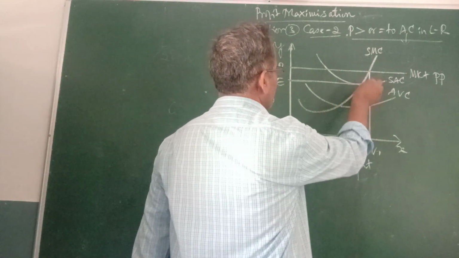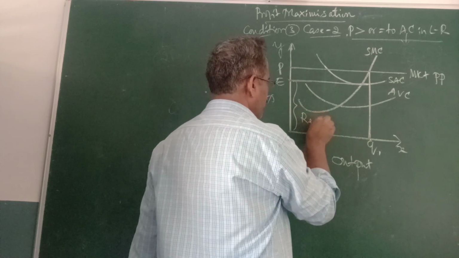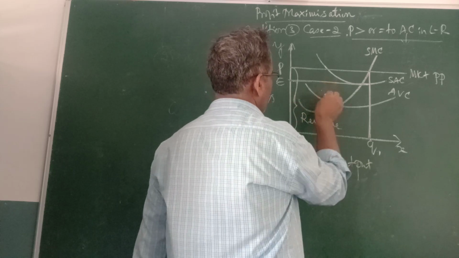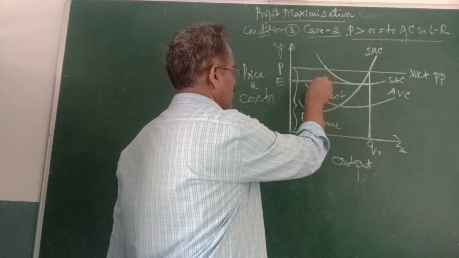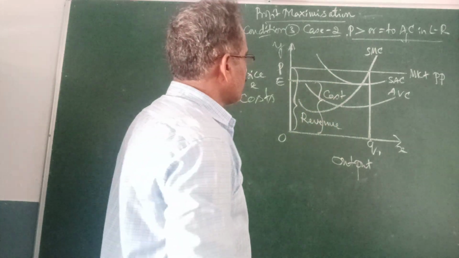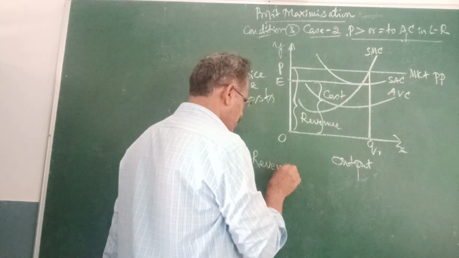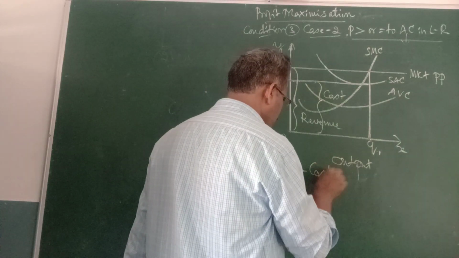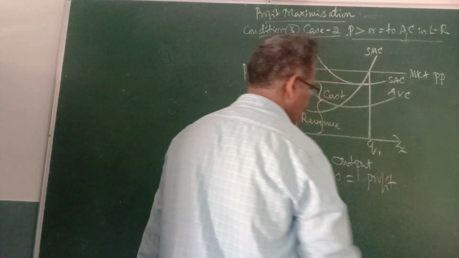Here there is the revenue part. This is what we can get as revenue. This is the revenue. This is the cost, OE. Revenue minus cost equals profit.